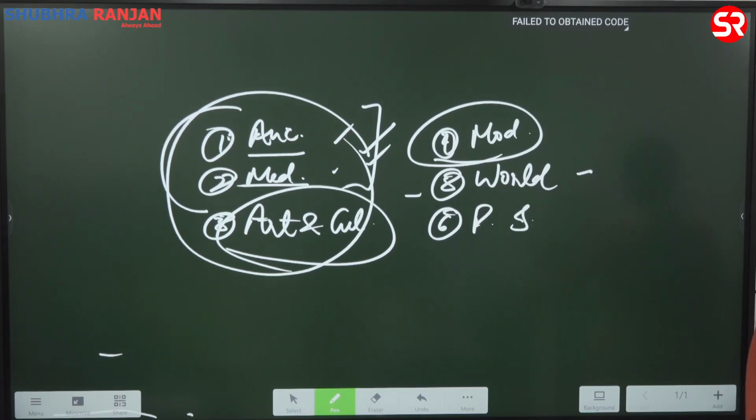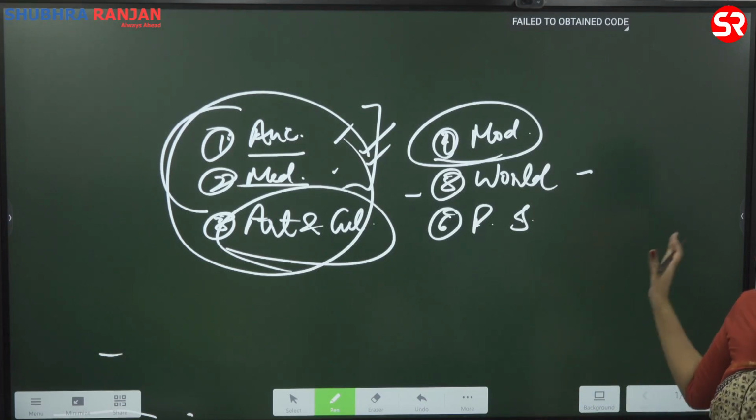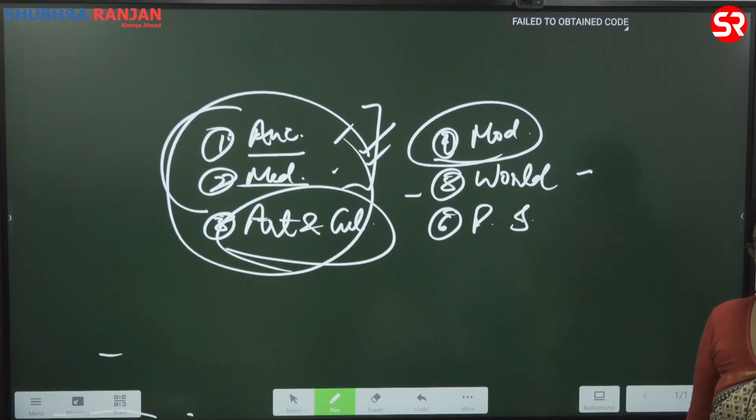When we come to modern, then you have to read Bipin Chandra's book, and after that there is Spectrum, which is very important because you also need to have factual knowledge to clear prelims, and Bipin Chandra does not contain a lot of factual knowledge. So Spectrum is good for that, but to develop your comprehensive understanding about a topic, Bipin Chandra's book is a must. Okay. Now today we are going to start with ancient.